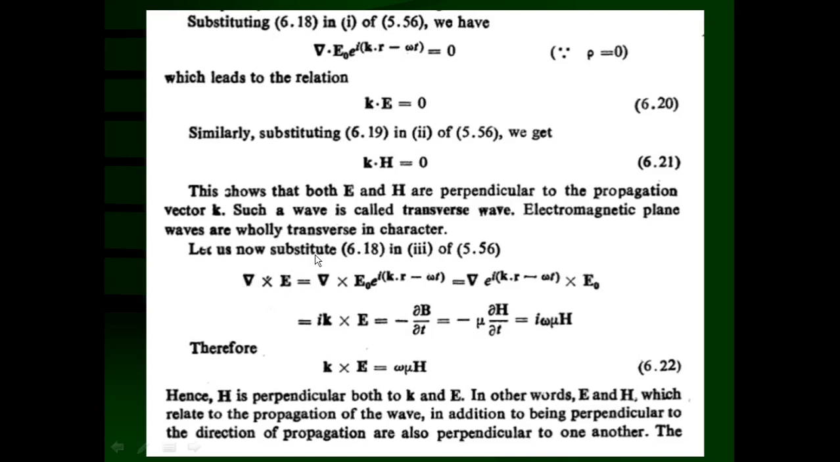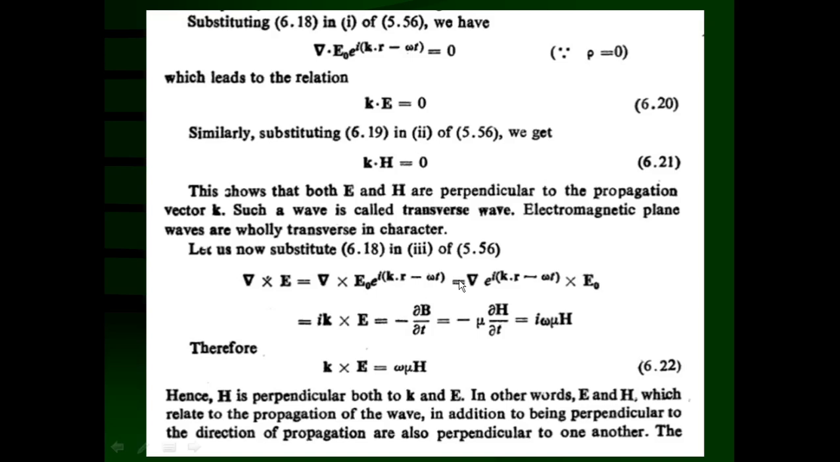Let us now substitute equation 6.18 in Maxwell's third equation, which is derived from Faraday's law of induction, that is curl of E is equal to minus del B upon del t. So we can substitute that curl of E, and from equation 6.18 we can substitute E is equal to E0 e raised to i (k dot r minus omega t). So if we substitute, this is going to be a vector and this is going to be a scalar.